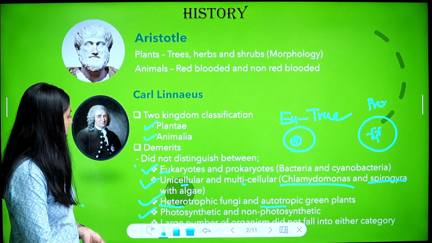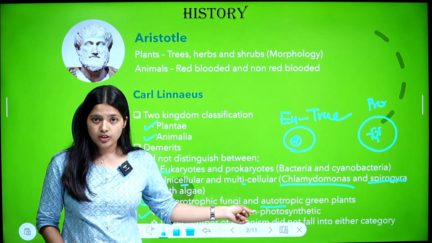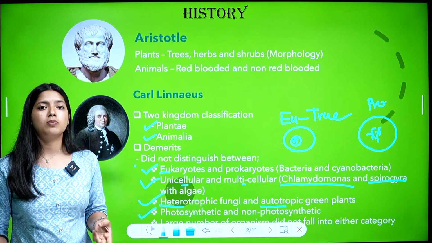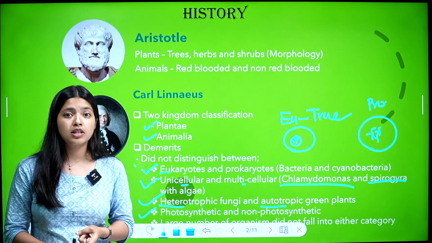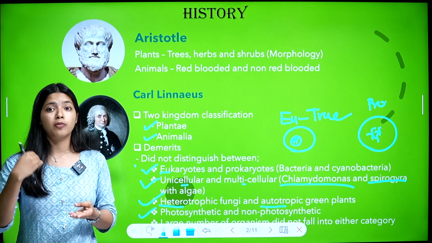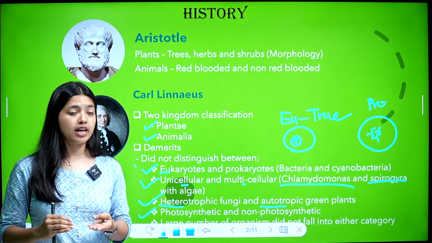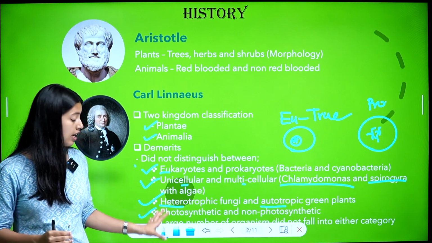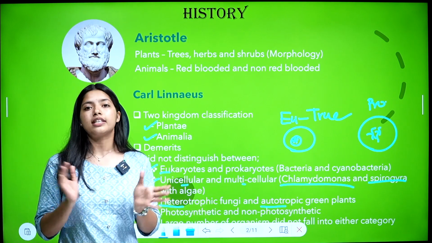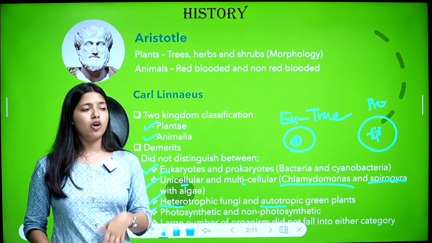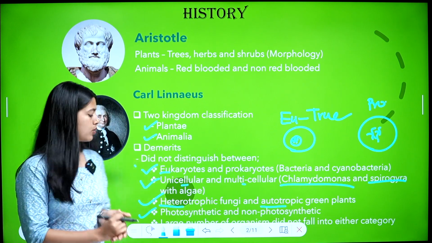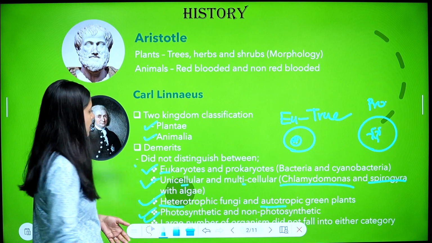First one, he did not distinguish between eukaryotes and prokaryotes. He did not distinguish between unicellular and multicellular organisms. He did not distinguish between autotrophs and heterotrophs, and photosynthetic and non-photosynthetic organisms. And at last, a large number of organisms did not fall into either category. There were organisms which cannot be grouped inside Plantae and Animalia. So, what about them? That was also a demerit.